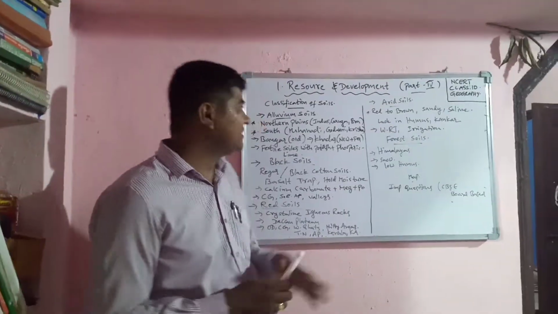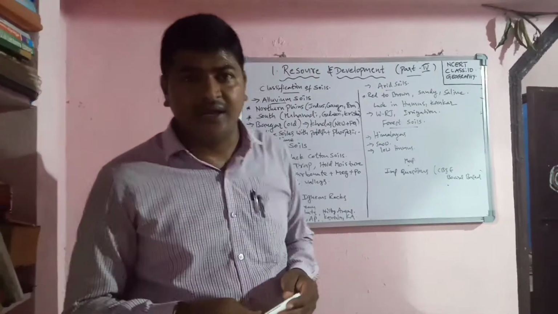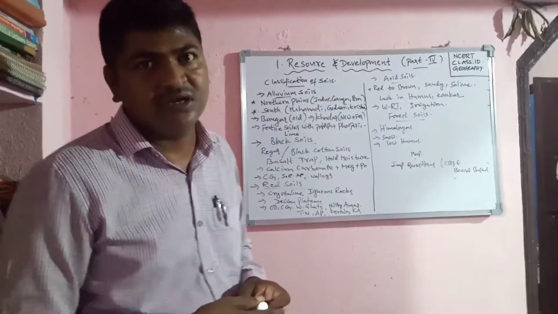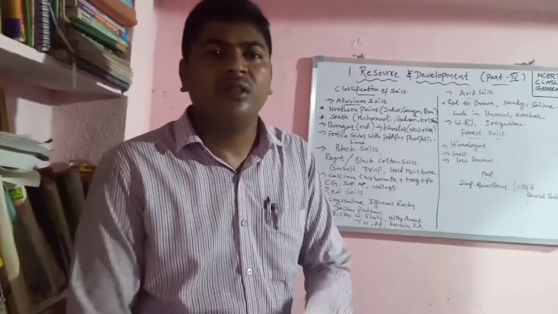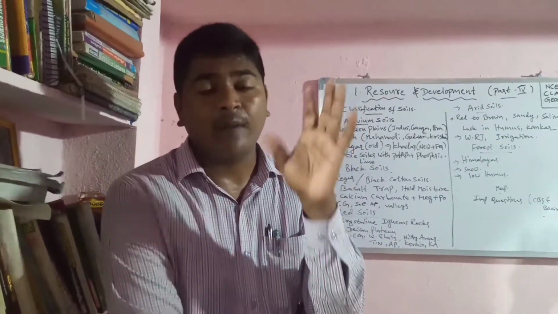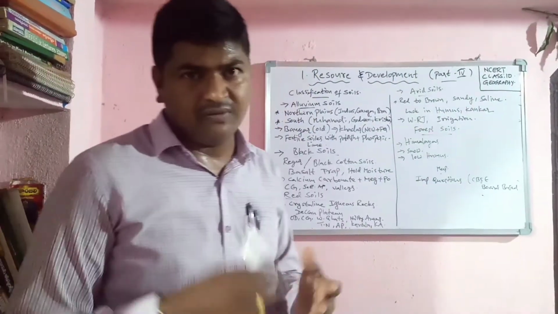They may ask the types of soil, and they may ask the land degradation causes, and we have to take the conservation steps, and even sustainable development, and conservation steps of land degradation, and different types of soils and properties individually. Maybe they will ask about arid soil also.